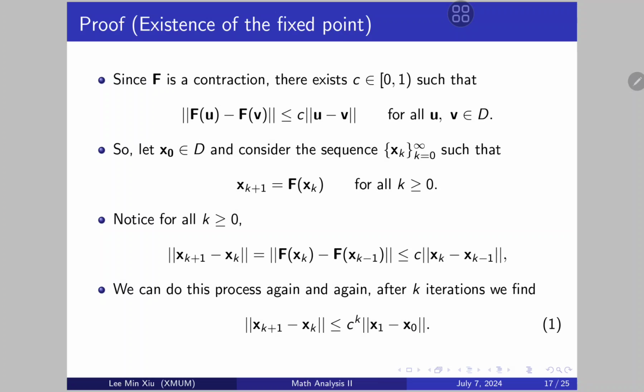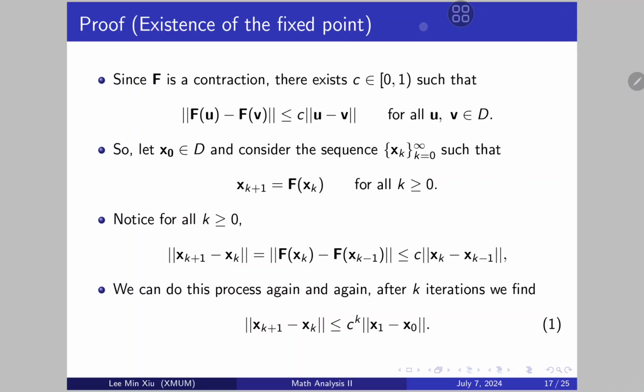And then, since it holds for any arbitrary points u, v in D, let's consider some point x0 in D, and consider the sequence xk. We define the sequence such that x_{k+1} is equal to F(xk) for k greater than or equal to 0.